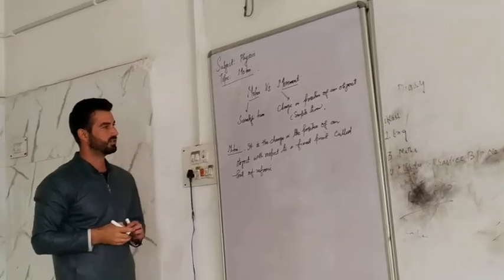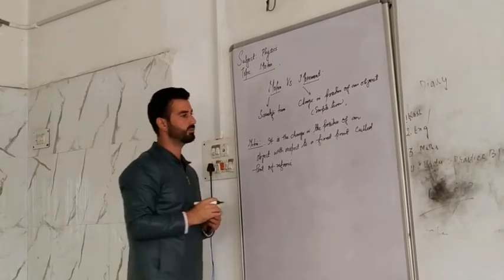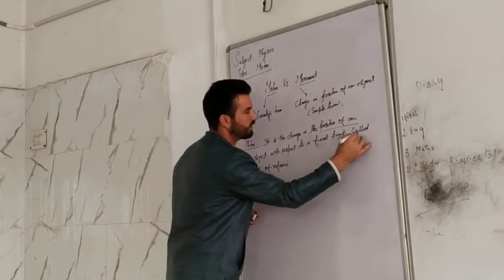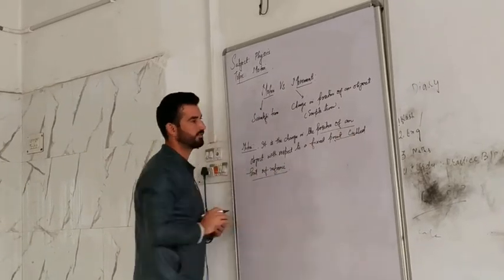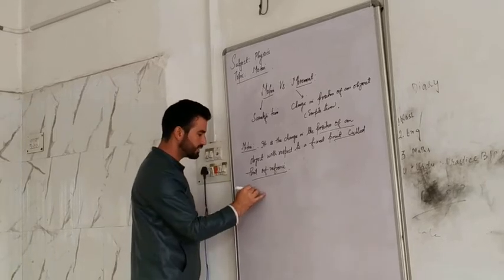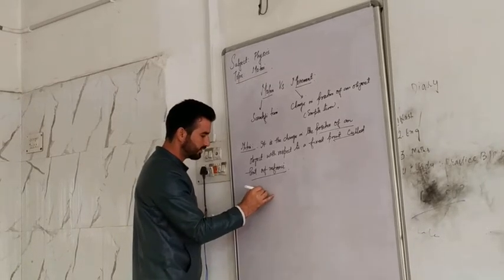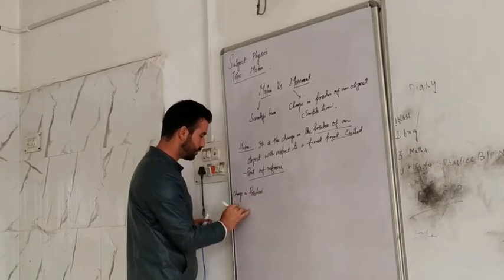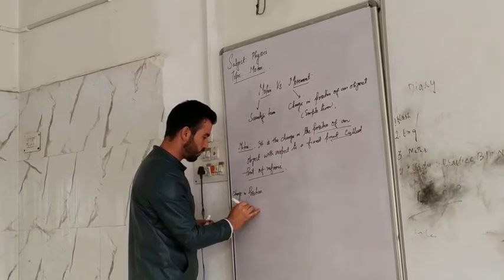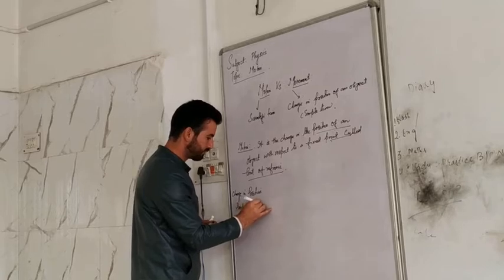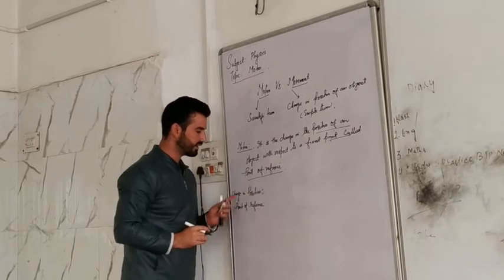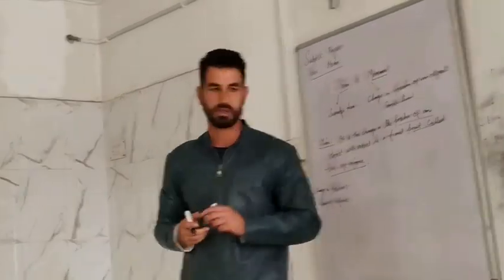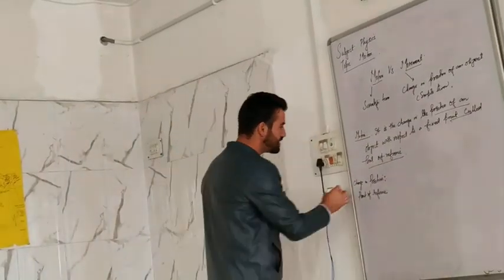Look, in this definition, there are so many things you might not be knowing. One is position. The next is point of reference. 2 things are there. One is position, like it is change in position. And the other thing is point of reference. So we should understand these 2 things, then only we can understand the concept of motion. Look, try to understand. Change in position.